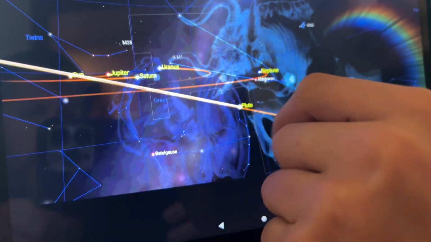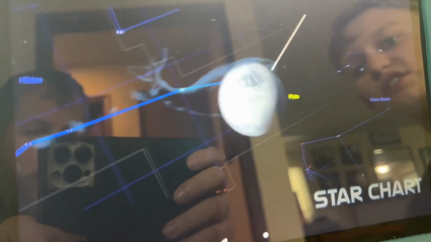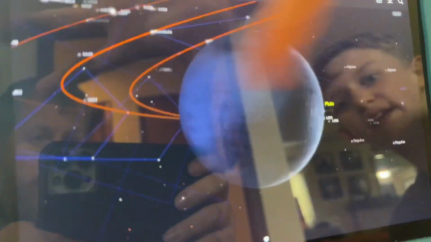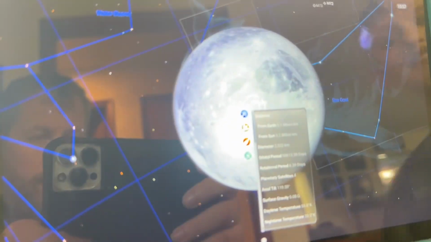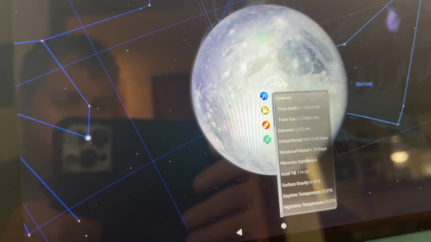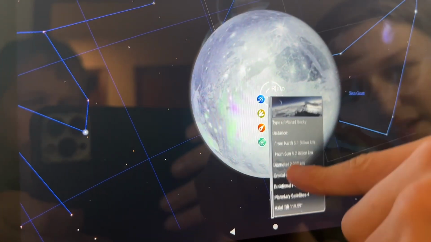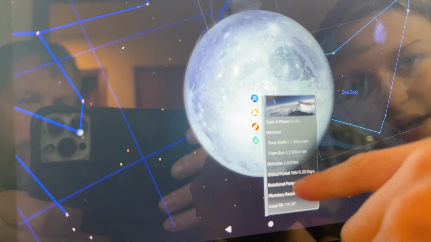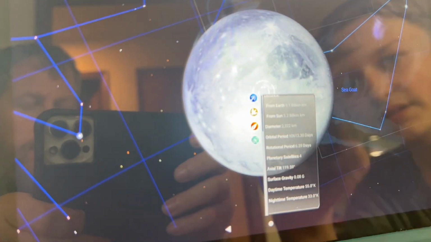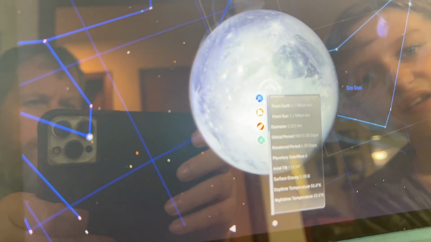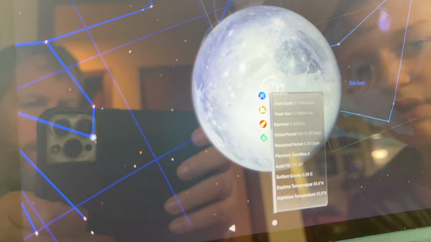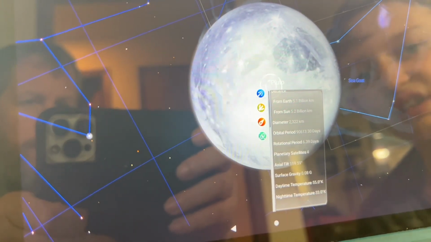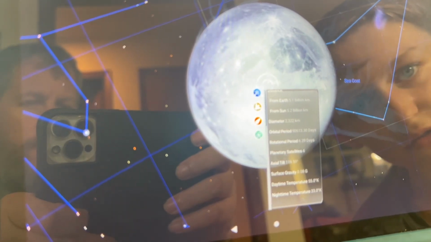Okay, time to go to Pluto. That actually used to be a planet, which it still should be a planet. Obviously, why does Pluto look like the moon, you may ask. I don't know. Why do most of these planets look like the moon? I'll show you people the actual color of it. Obviously, it's rocky. From Earth, it is, but finally they got it right. From Earth, it is 5.1 billion kilometers. From the Sun, it is 5.2 billion kilometers.